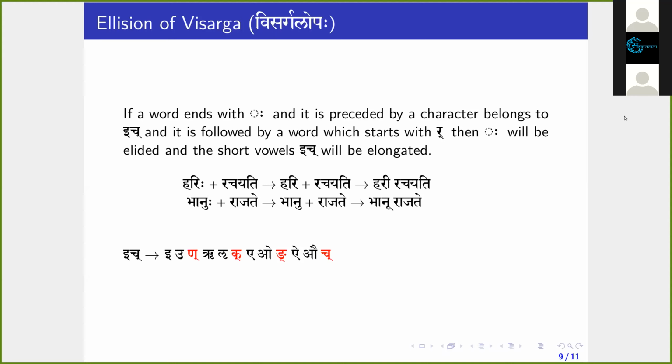Sir, excuse me, will this refakara apply in this case here? Harihi rachayati, refa desha. Hari e is coming there, na? So that's why I'm asking whether the refa desha will apply here. Refa desha is applicable, but you have to see the other condition. If the word starts with ra, then the visarga will be elided, right? Okay, like that.